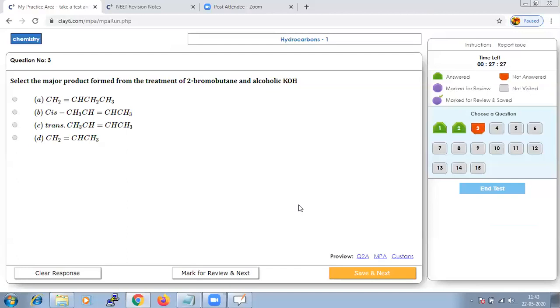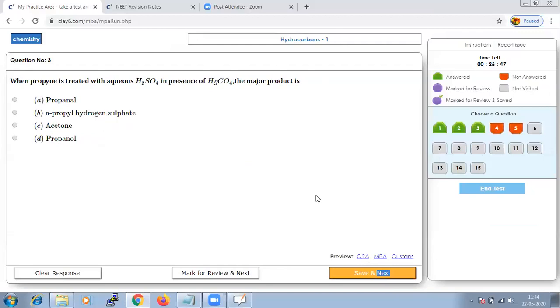When you are treating bromobutane, which is an alkyl halide, with alcoholic KOH, of course it will give us butenes, that is 1-butene and 2-butene, and hence we can say that the trans option will be the answer. This is our major product. Let us save that and go to next.